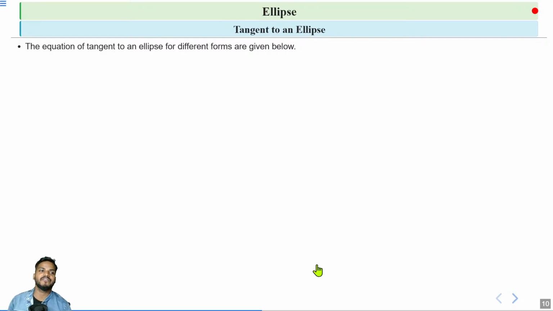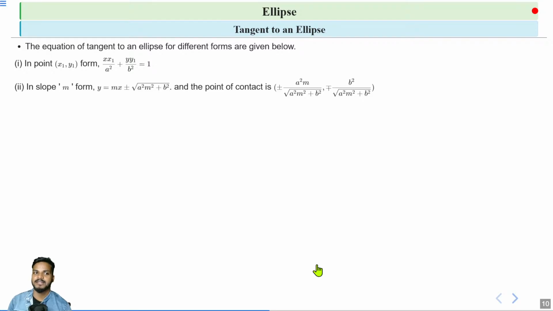Okay, and there are different forms to write the equation of a tangent. First form is point form. In point form, (x1, y1) form, the tangent is given by x·x1/a² + y·y1/b² = 1. In slope form, if the slope of the tangent is m, then the equation of the tangent in slope form is given by y = mx ± √(a²m² + b²).